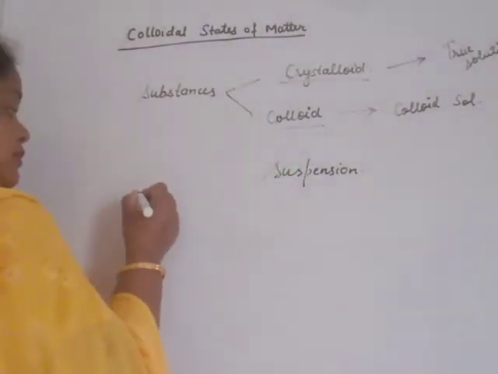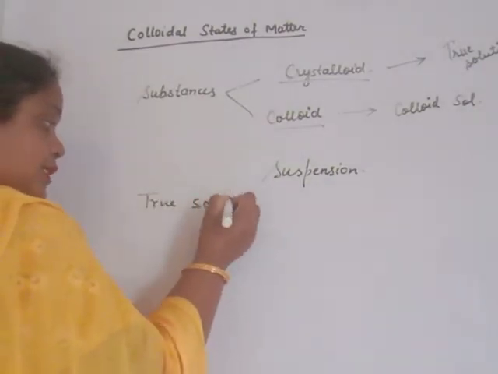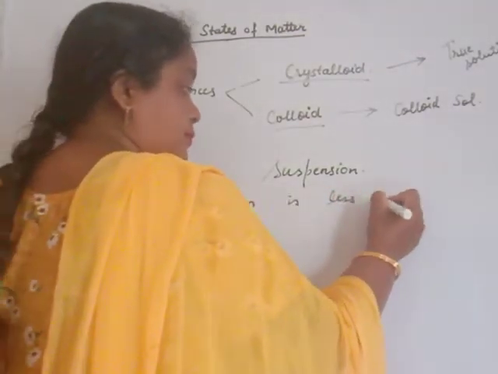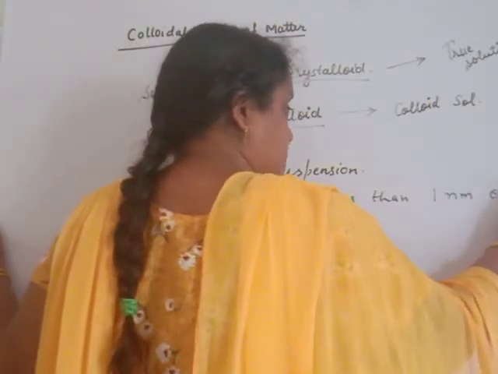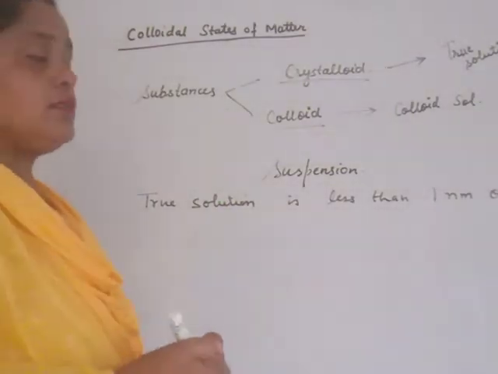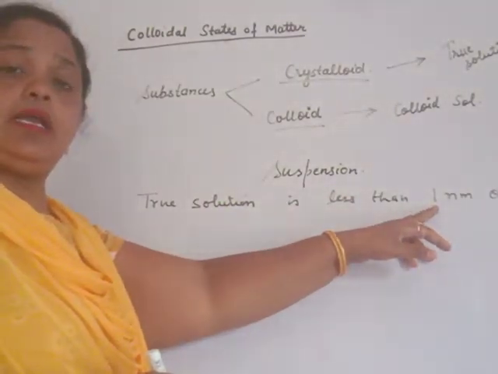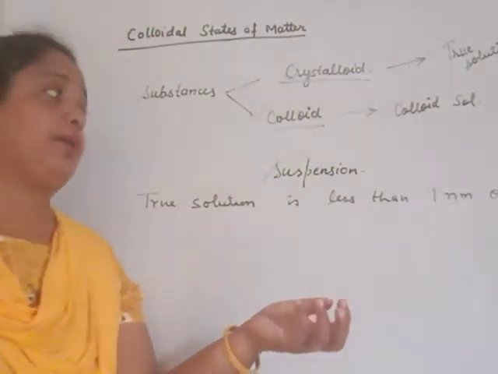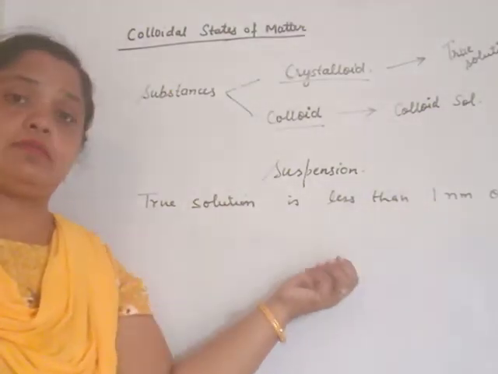Beta, in case of a true solution, the size of the particle is less than 1 nanometer or 10 raised to power minus 9 meter. Particle size is so small that it cannot be seen by any method, because our eye can see particles of 1 nanometer, not less.